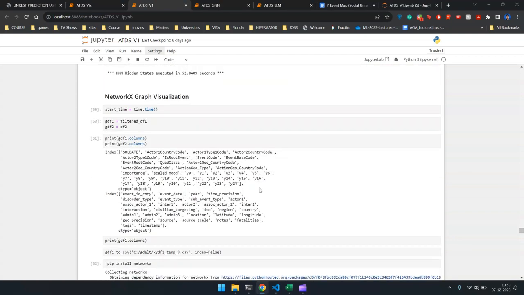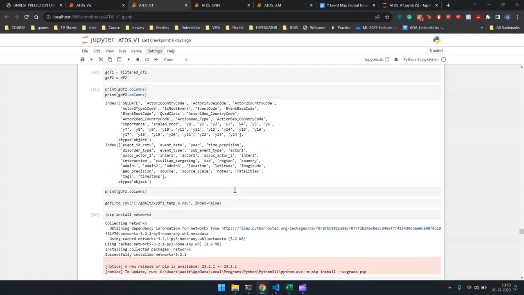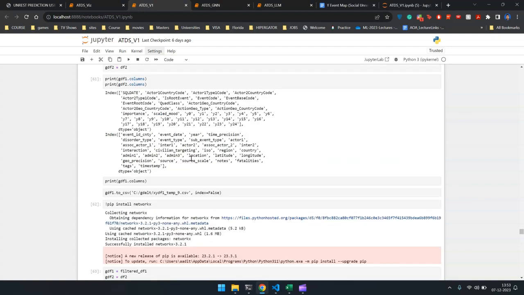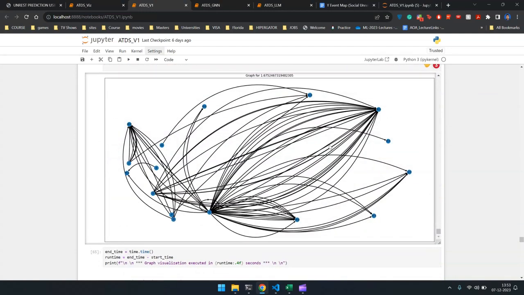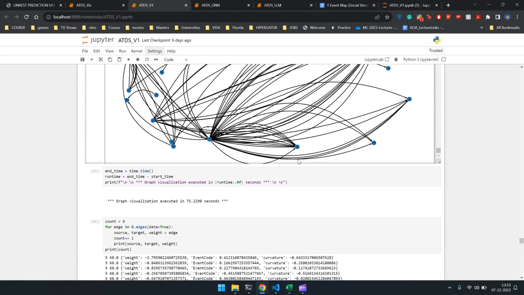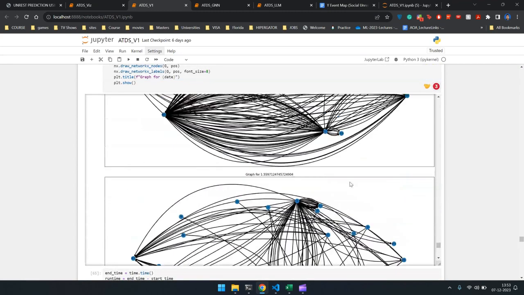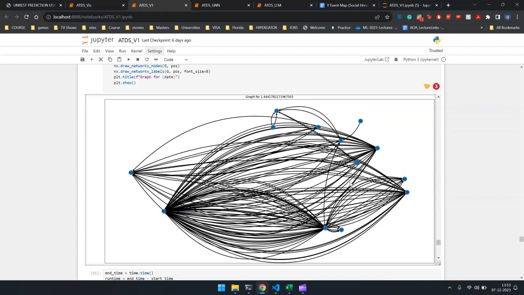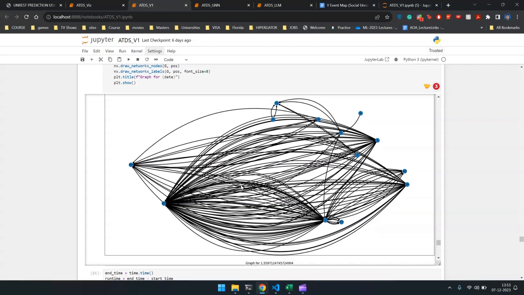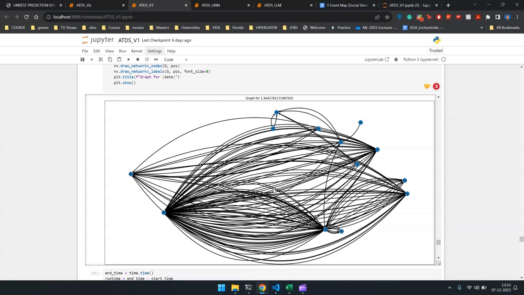Now moving on to a graph visualization. A graph is a very good way to visualize news data, since we can directly visualize links between different actors, different countries, and the events that link them. We use NetworkX just to visualize the graphs. So this is a sample graph. We've done one graph for each day in a particular month. Here you can see there are links between different countries and events, and there could be multiple different edges linking these nodes. So we'll come back to the graph neural network soon in more detail.